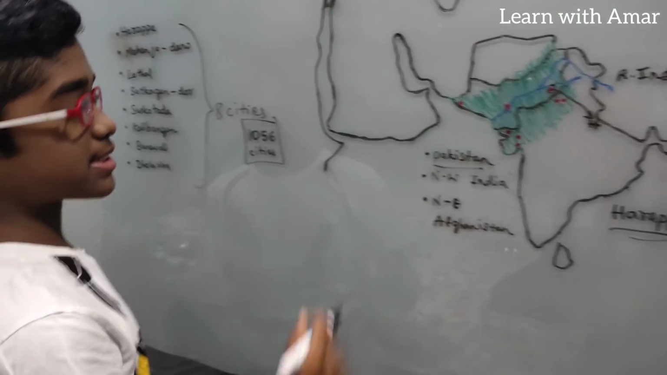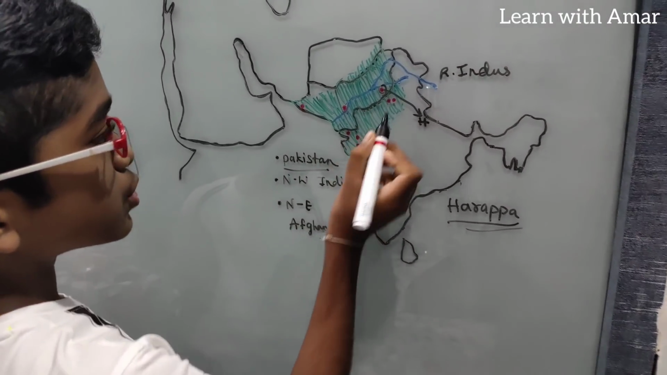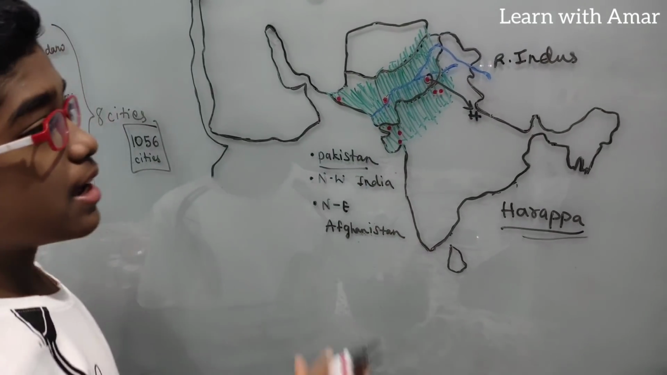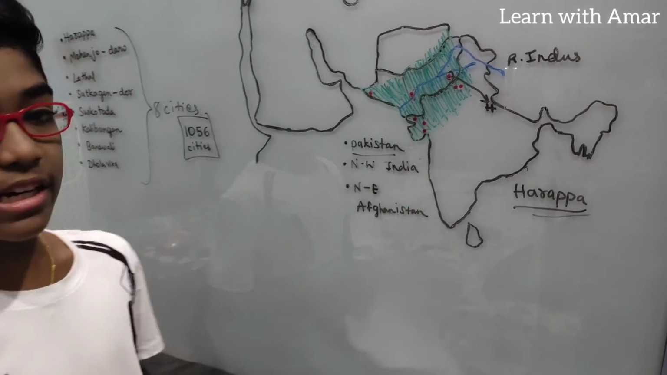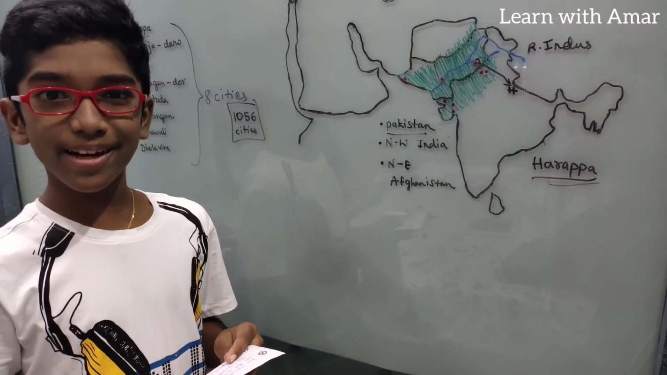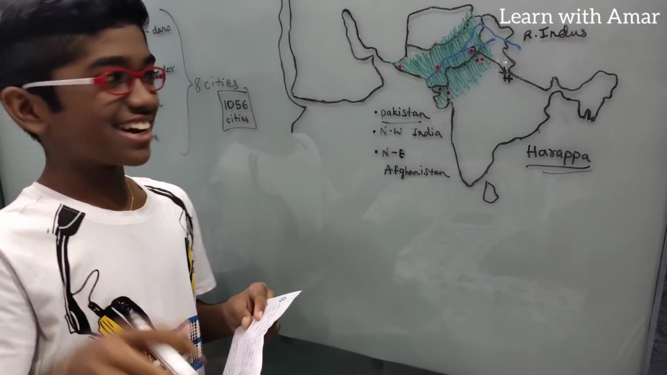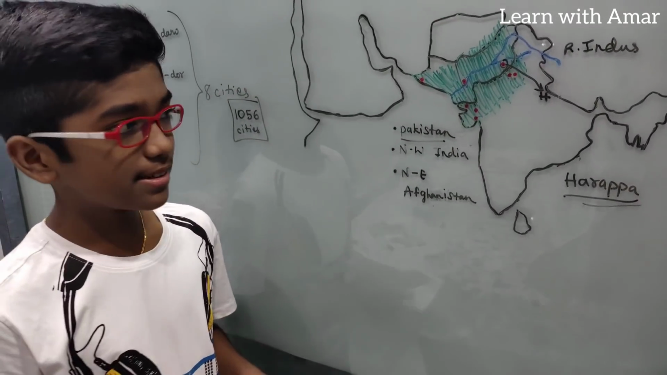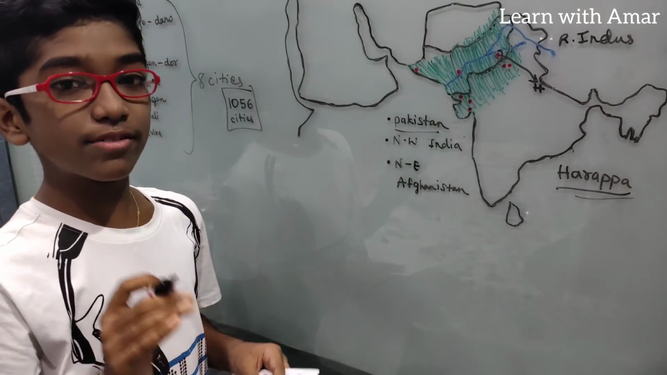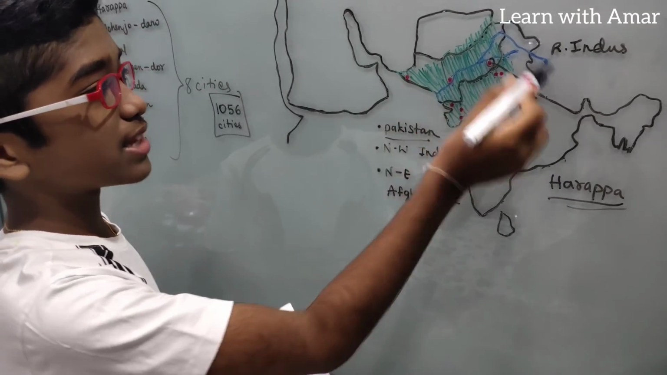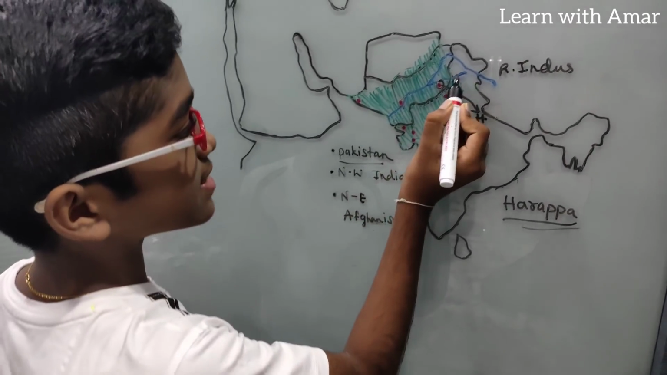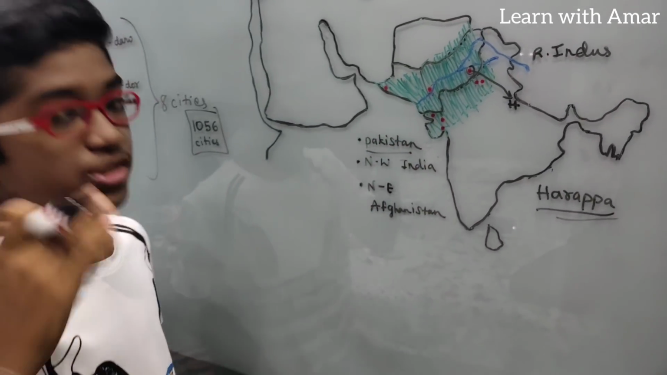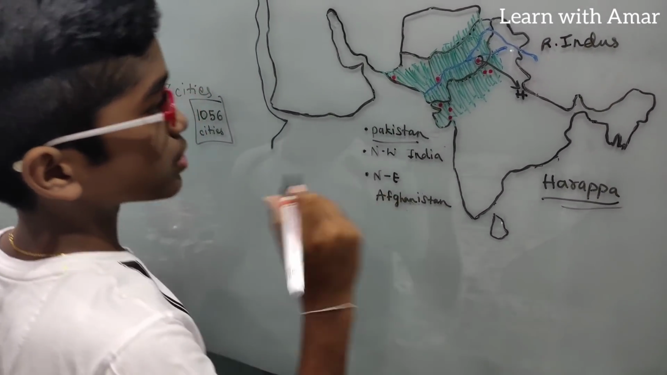So let's come to the map. As I have located, this is the Harappa city. Where is Harappa located? As we know, what is the river? Ravi or Beas? Ravi. Yes, Ravi. Ravi is one of the left bank tributaries of the river Indus, right? Remember? So this is Ravi. Harappa is situated on the banks of the river Ravi.